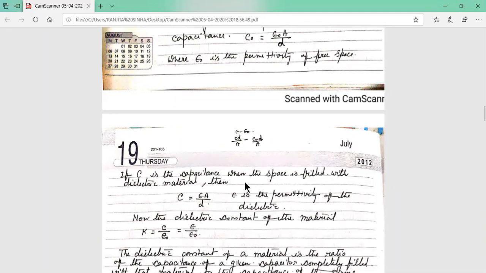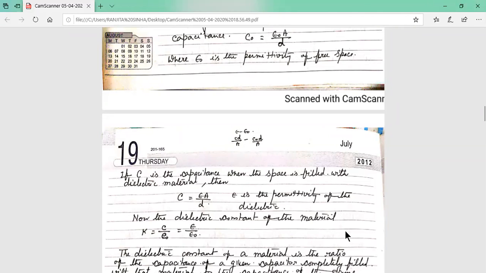Then if a dielectric material is placed, what will be the capacitance of the capacitor in that condition? C equal to epsilon A by d. Now, what is epsilon? This is the permittivity of the dielectric material that is kept between the parallel plate capacitor, that is, its permittivity is epsilon.